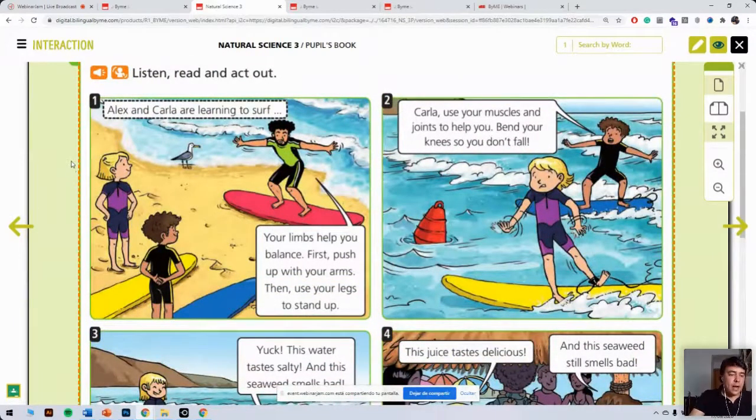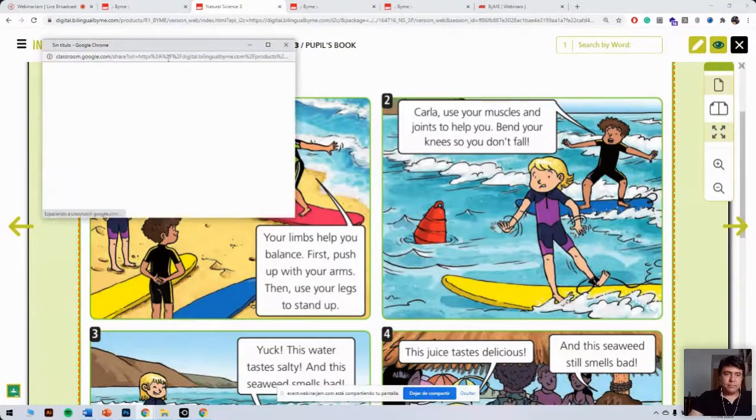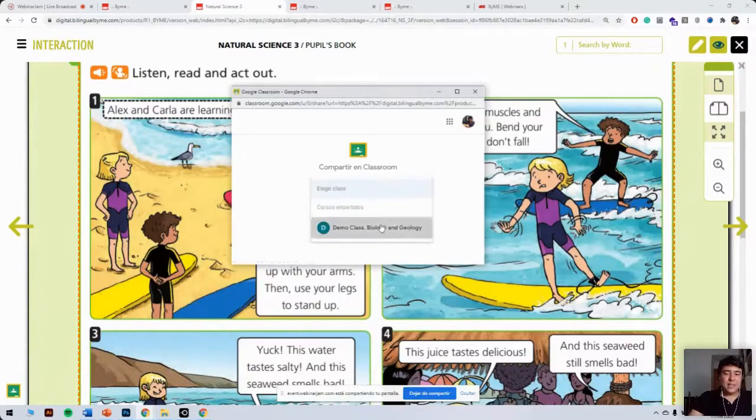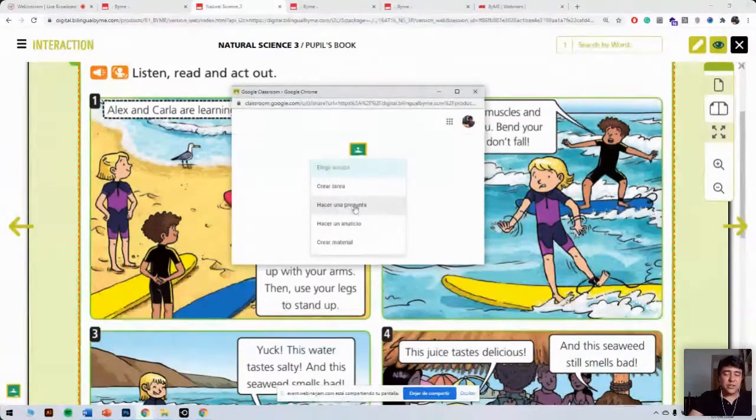Now, as I mentioned before, we now have integration with Google Classroom, which is a new feature that was introduced about a few weeks ago. So if you click on this button here, you'll be able to activate Google Classroom. This is just to show you. You can choose your class, let's say demo class, and you can choose the actions. You can create a task, you can ask a question, you can make an announcement, or you can create material. So if we create a task, for example, we click on this and we click on go.